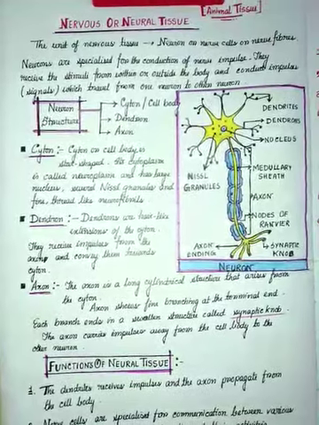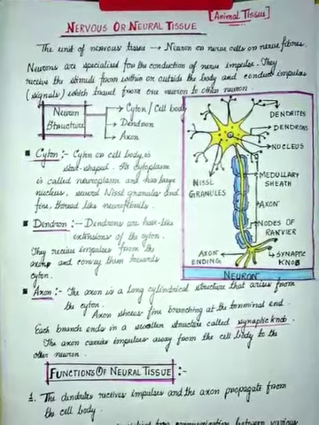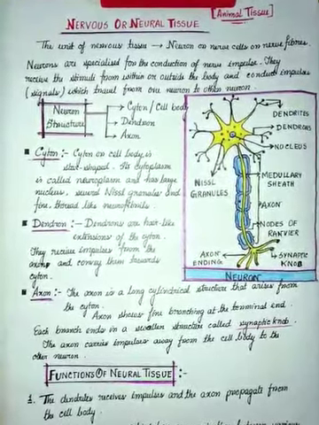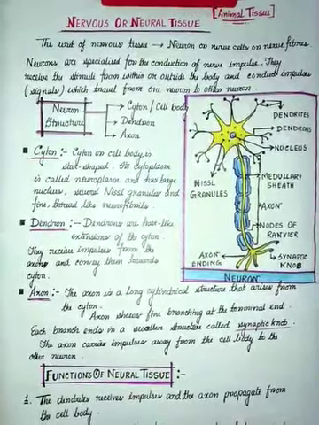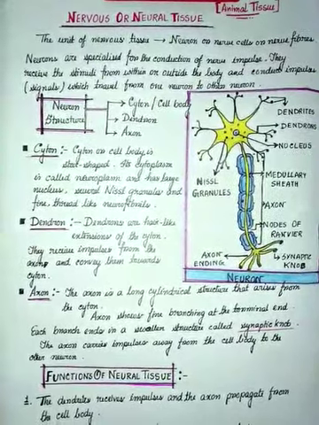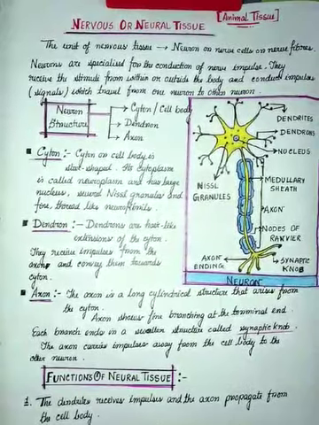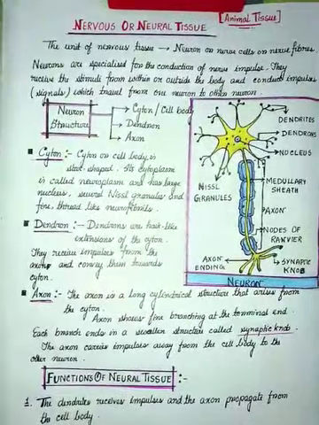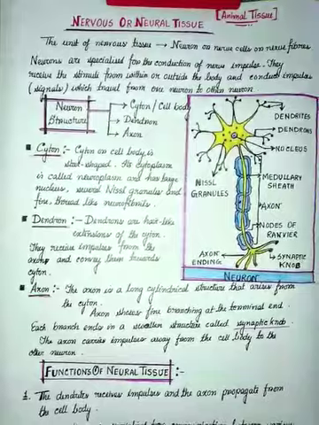Today our topic is nervous tissue or neural tissue. Like the other tissues, the nervous tissue or the neural tissues are also made up of cells, the nerve cells, and the unit of nervous tissue or the nerve cell is termed as neuron. So what is the unit of the nervous tissue or the neural tissue? Neuron is the unit of the nervous tissue or the neural tissue.